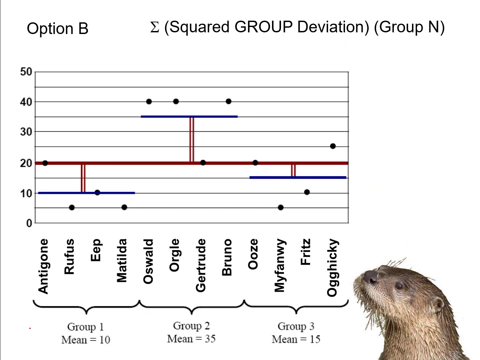And if we don't already have the total variance sums of squares and the error variance sums of squares, we can calculate our explained variance sums of squares from the ground up. In other words, this is option B for how to calculate the explained variance sums of squares. And this will use essentially the same formula that we used in our previous units on regression.